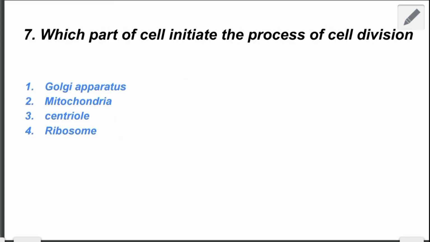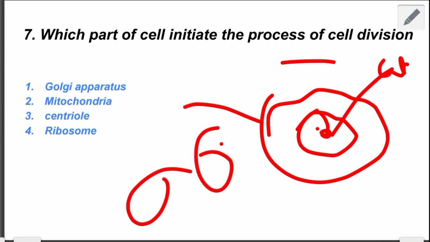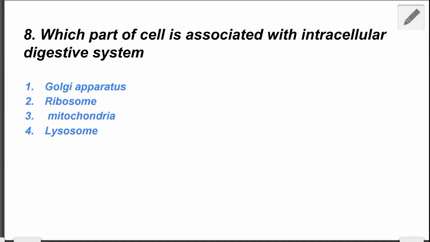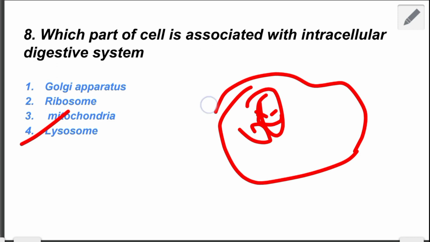The next question which is given: which part of the cell initiates the process of cell division? So here is a cell, here is a nucleus, and this is the centriole. The centriole starts the process of cell division, in which one cell is divided into two cells. So the right answer of this question is centriole. The next question: which part of the cell is associated with the intracellular digestive system? The intracellular digestive system contains lysosomes, which excrete the waste material of the cell to the outside. So here the right answer of this question is lysosome.